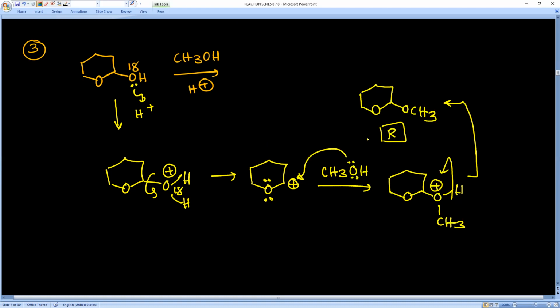Next one, the reaction can be carried out in presence of base catalyst. Is that correct? No. What is the reason? OH is a bad leaving group. It can convert into good leaving group in presence of acidic medium, but not in presence of basic medium. Therefore, this is incorrect statement. Reaction can be carried out in presence of only acidic medium, but not basic medium. Because OH is a bad leaving group, to convert into good leaving group, acidic medium is required, but not basic medium.